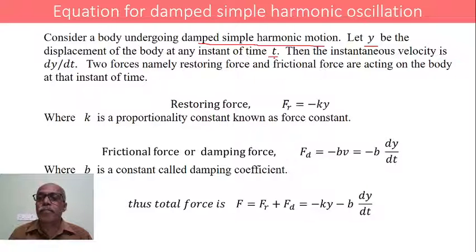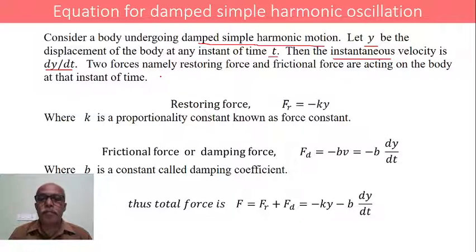If y is the displacement, then the instantaneous velocity of that body executing damped simple harmonic motion is given by the expression dy by dt. The rate of change of displacement gives the instantaneous velocity, that is, the velocity at any instant of time.